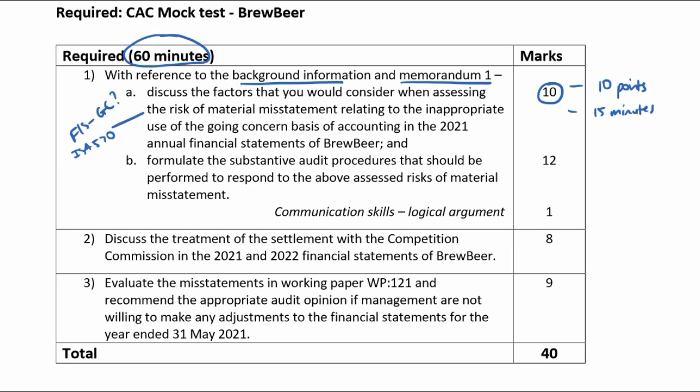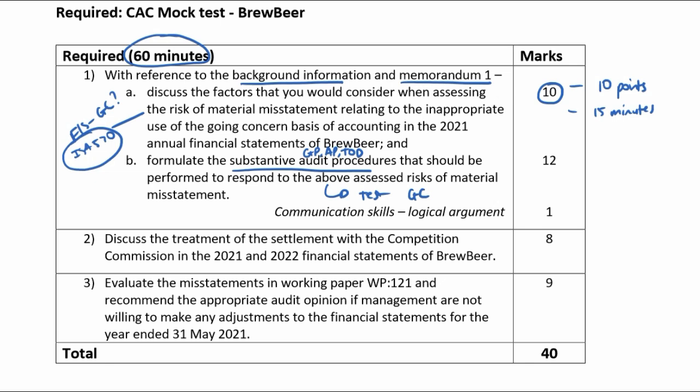B, formulate the substantive audit procedures that should be performed to respond to the above assessed risks of material misstatements. Substantive audit procedures: general procedures, analytical procedures, test of detail procedures. So what do we have to do as the auditors to respond to the risk that the going concern assumption has been used and it shouldn't be? We need to test the going concern basis of accounting. Once again, this standard actually gives me procedures if I can't think of any.